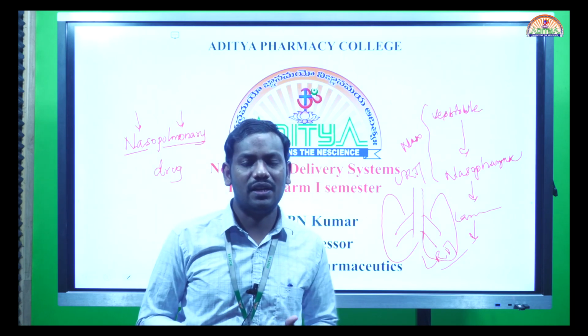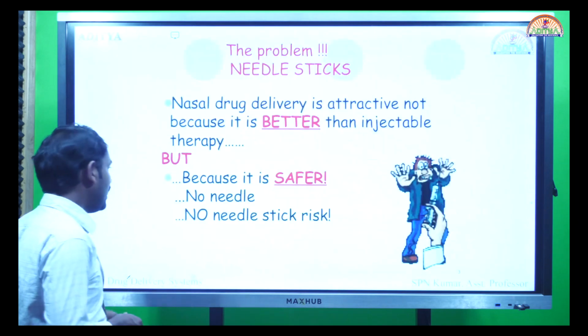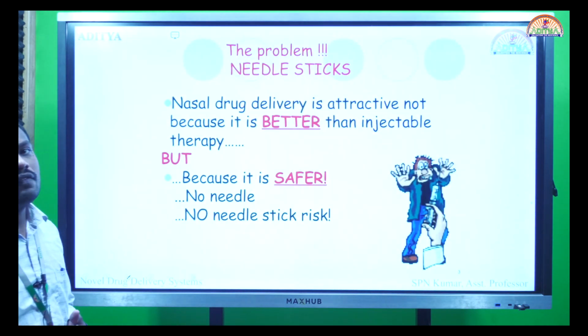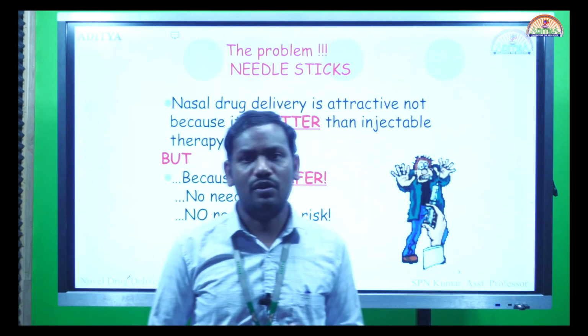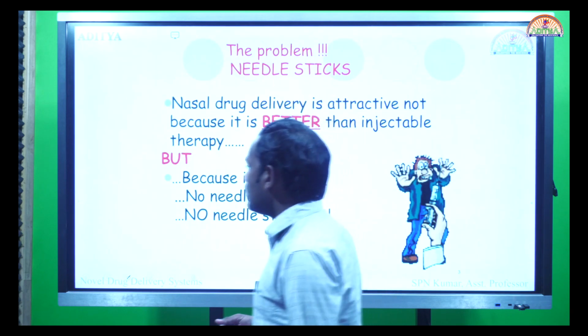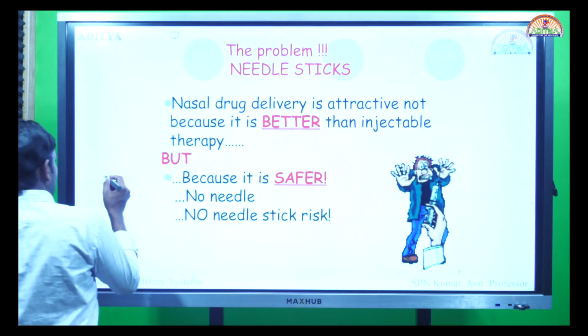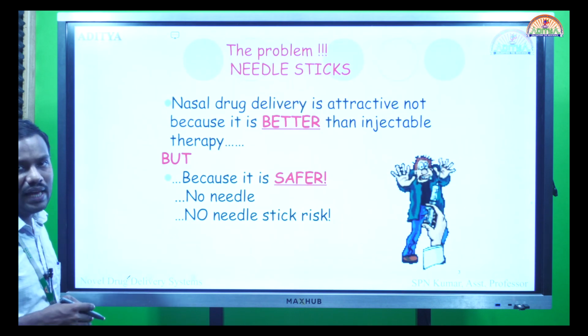The first part of our discussion is about nasal. So let's start with what we mean by the nasal drug delivery system. First of all, let us ask a question: why a nasal drug delivery system? Why not some other system? The answer is very simple. There are certain drugs which undergo first pass metabolism, or drugs which are intended for a local action.